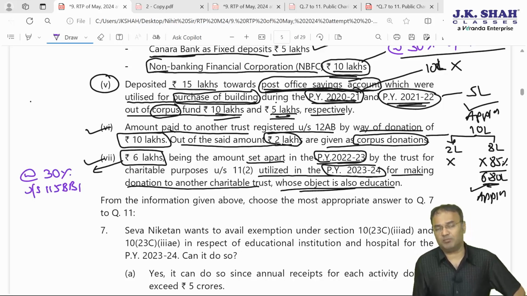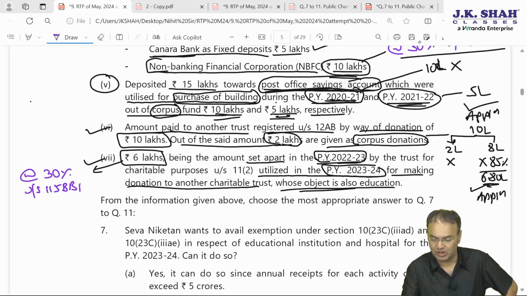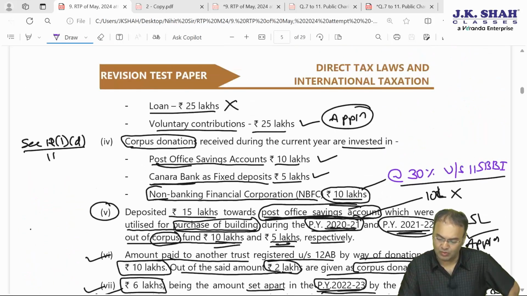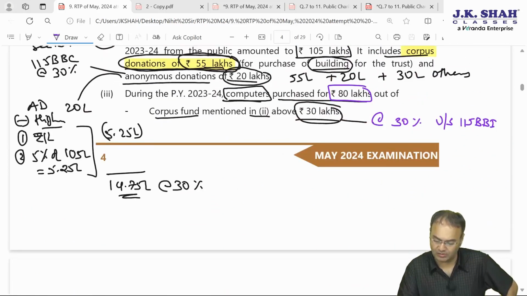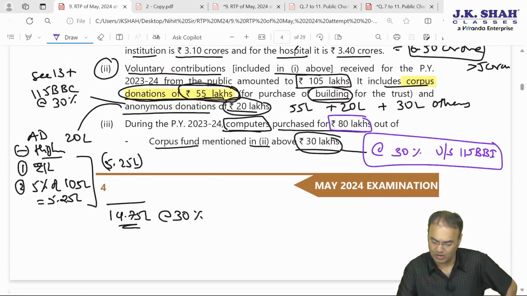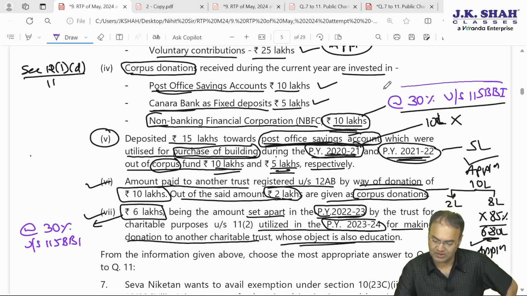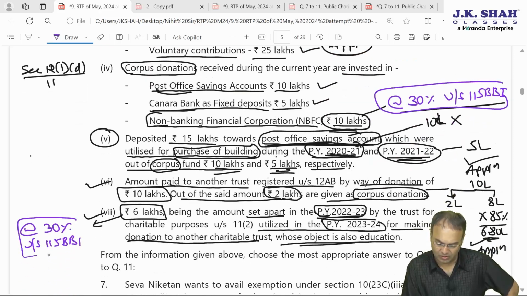So at 3 places we have put markings. The question comes to an end here. Now we have to answer the objective questions. At 3 places we have put this 30% with a different color. 1, 2 and 1 was here, 3. So 1, 30 lakhs, 2, 10 lakhs and third 6 lakhs. This much amount will be chargeable to tax at a flat rate of 30%.